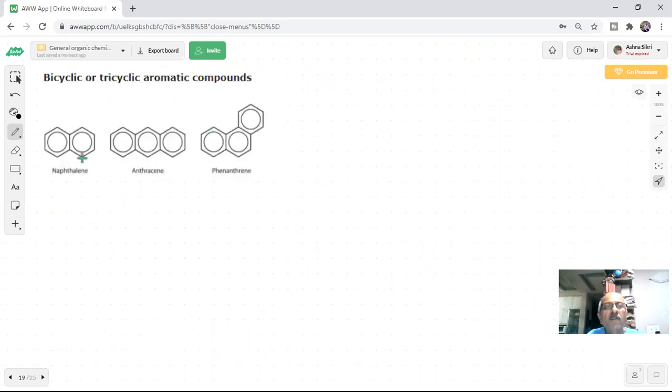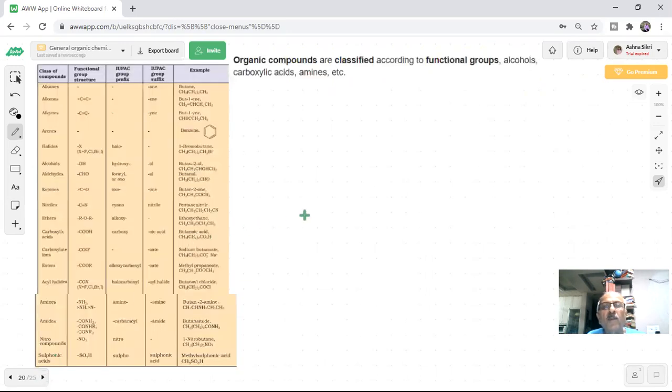And here you also have some compounds like bicyclic, tricyclic, naphthalene, anthracene, and phenanthrene. Here you can see they are fused. Two rings, three rings are fused. So they are all examples of aromatic compounds. Now further, I'm saying classification can be done on the basis of the functional group, students. And this is important now.